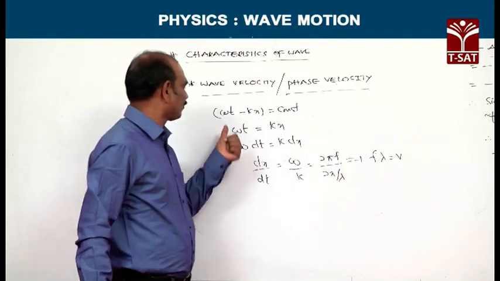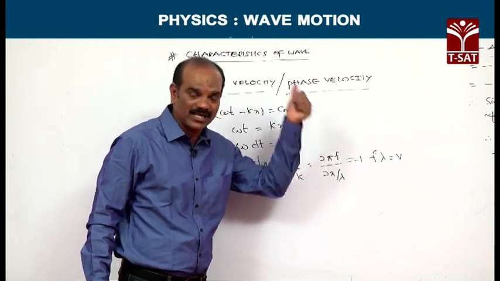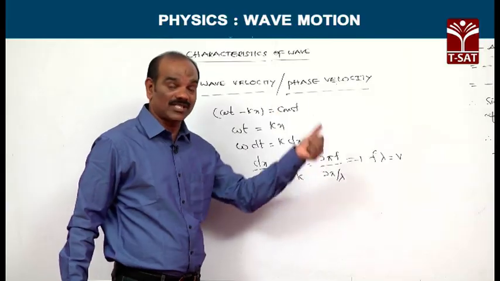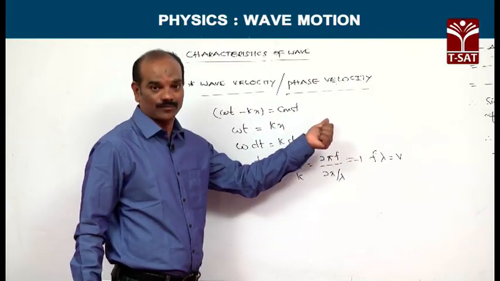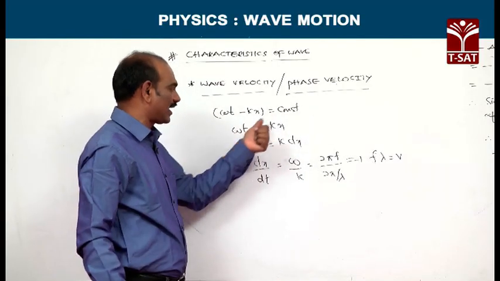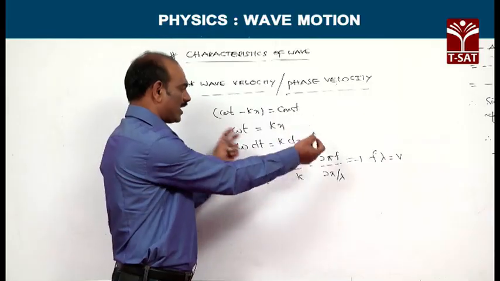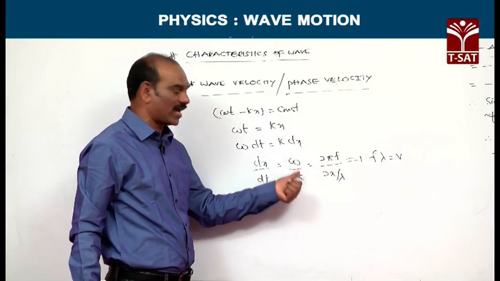I repeat again, omega t minus kx is the phase of a wave, which is constant as long as the wave is propagating through a homogeneous medium. Therefore, omega t minus kx is equal to a constant, and omega t is equal to kx. By differentiating on both sides, we get dx by dt is equivalent to omega by k.